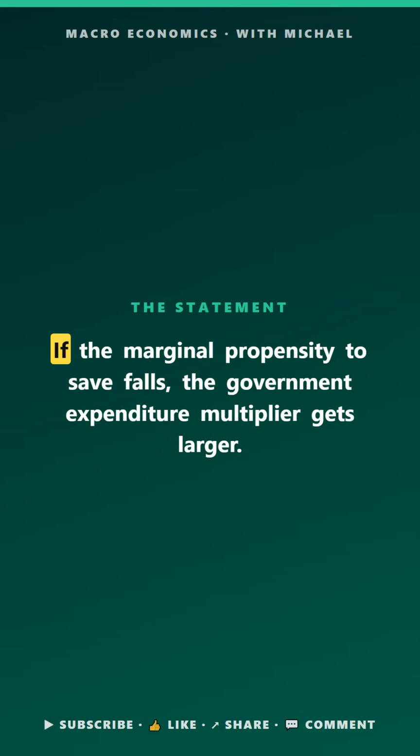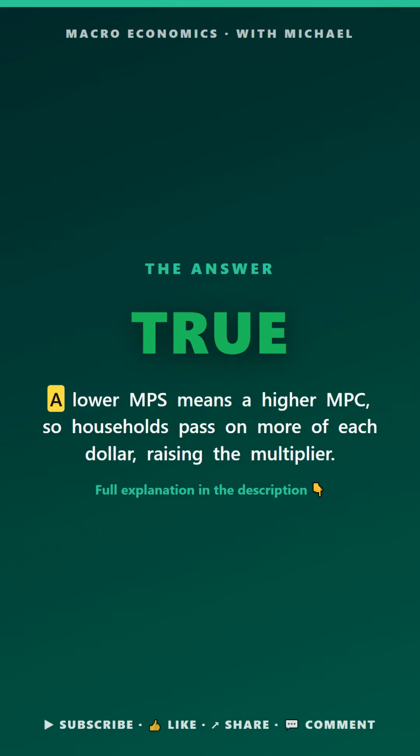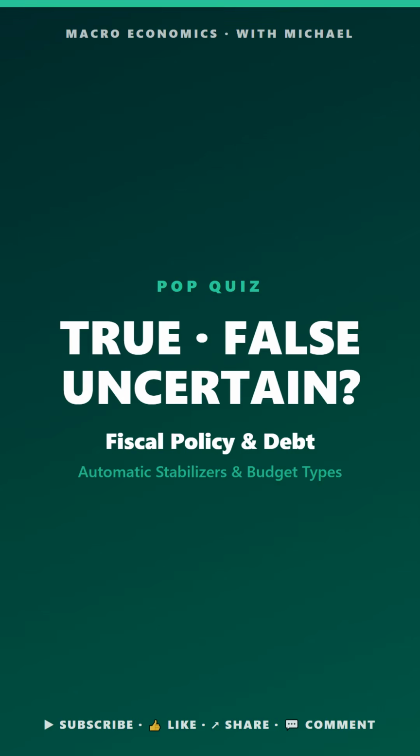True, false, or uncertain. If the marginal propensity to save falls, the government expenditure multiplier gets larger. The answer is true. A lower MPS means a higher MPC, so households pass on more of each dollar, raising the multiplier.